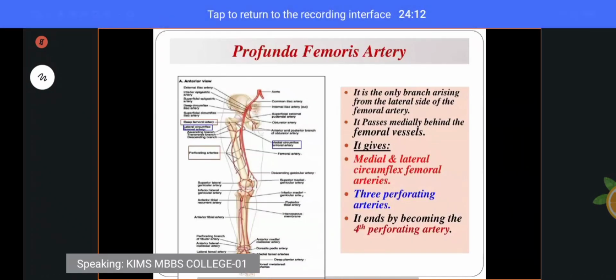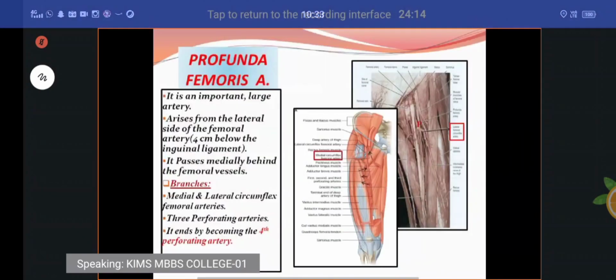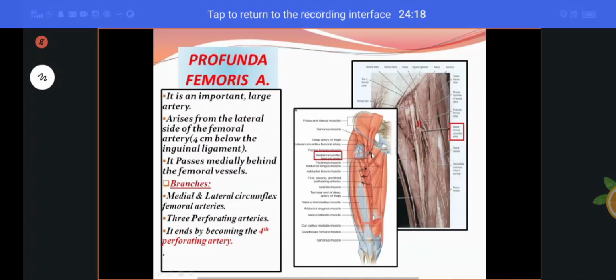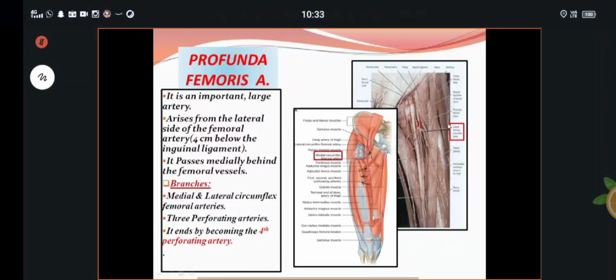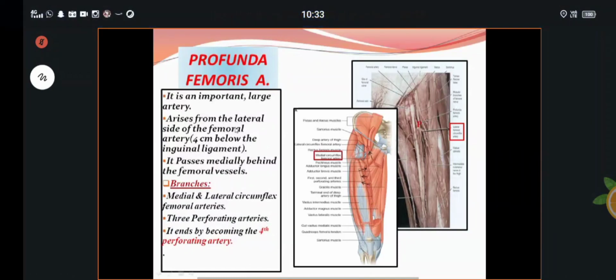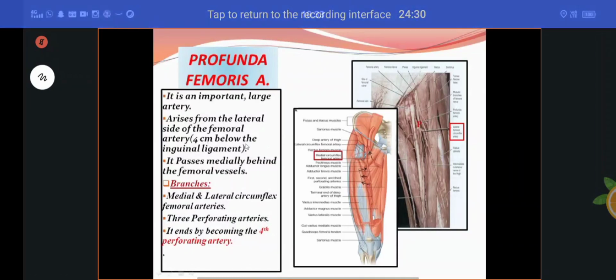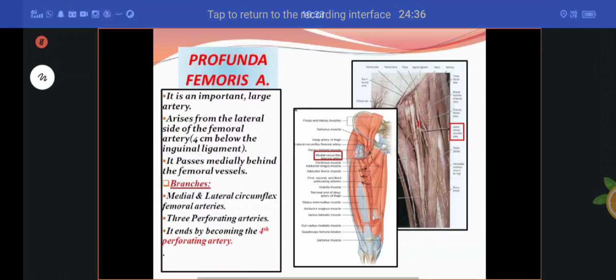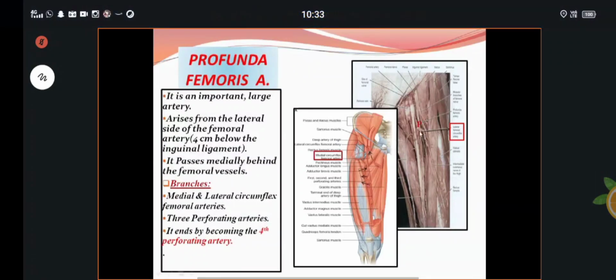Same thing you can see here. This is your femoral artery. This is your profunda femoris artery, the largest branch of the femoral artery. It arises from the lateral side of the femoral artery, 4 centimeter below the inguinal ligament. It passes medially behind the femoral vessels.